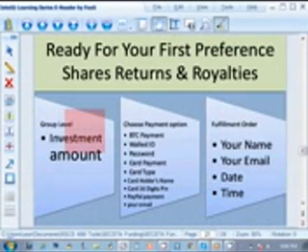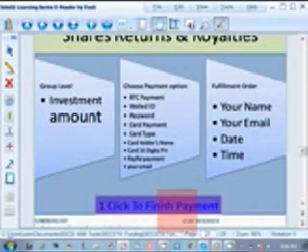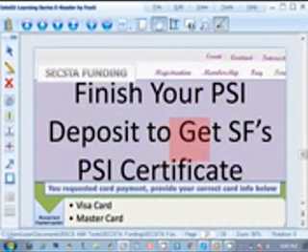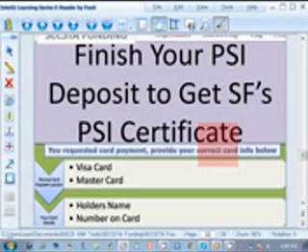Okay, so pay now. PSI deposit confirmation. If your payment goes through, you get a confirmation showing you that your payment is successful, and the details of your payment also show up. And then you receive an email showing payment or transaction complete, and then you can get a certificate of preference share, which we say you click here to request your certificate of preference shares. Okay, and that takes you down to getting that, so you can receive your dividend.